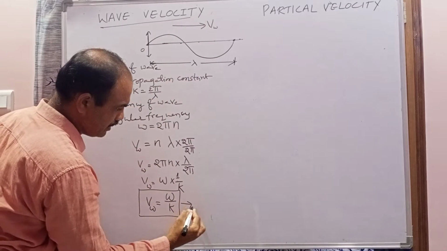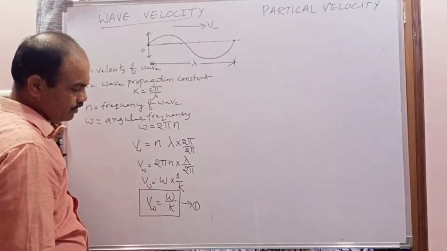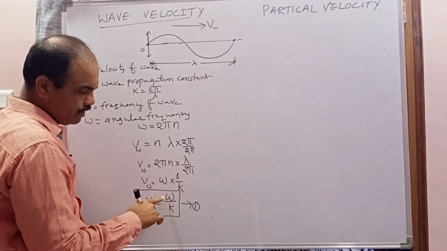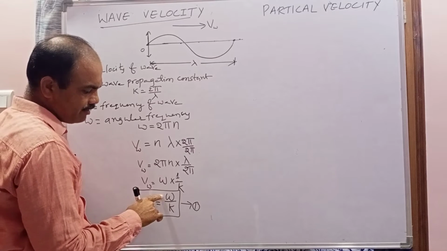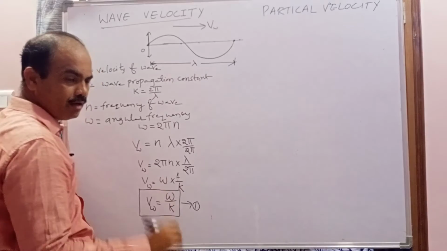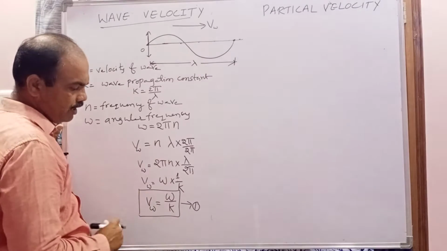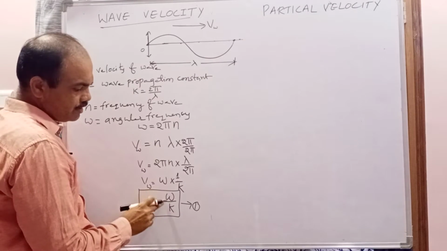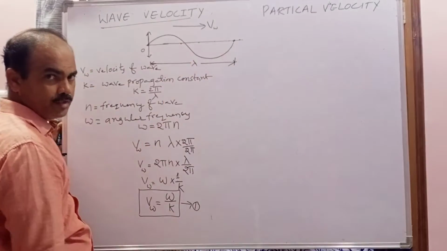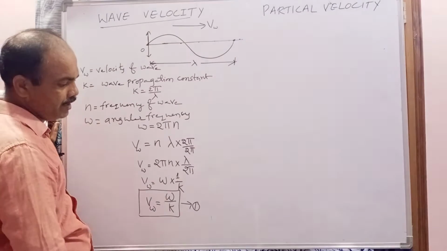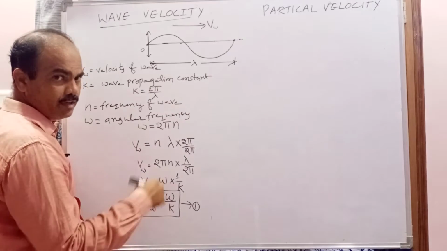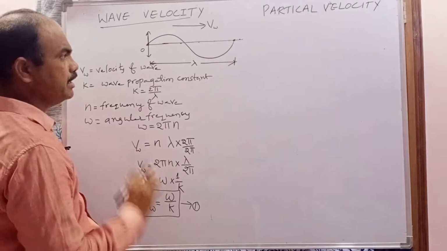Let us consider this as equation 1. So what is the formula for wave velocity? Omega by k. Omega means angular frequency, k means propagation constant. So this wave velocity depends upon these two factors, but these two factors cannot change when the wave is propagating through a medium. For every medium, this omega and k will be different. When the medium changes, velocity also changes.